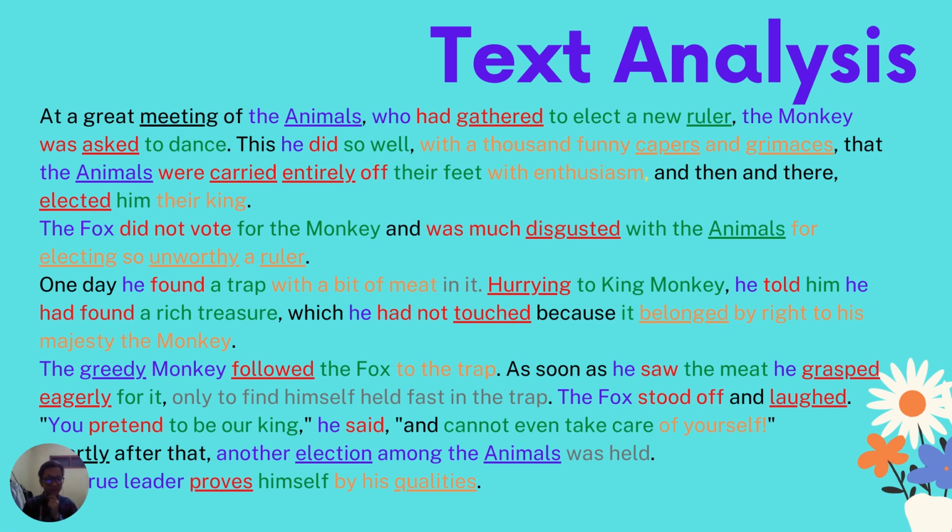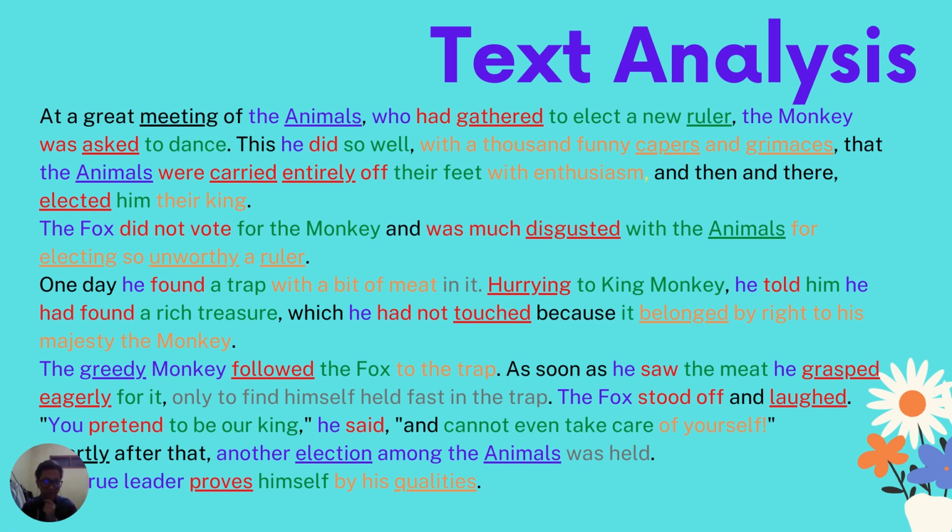Ed is a suffix, and then disgusted is from disgust plus ed. Ed is a suffix. Animals, as before, is animal plus s to make it plural. Then electing is elect plus ing. Elect as a morpheme and ing as a suffix.